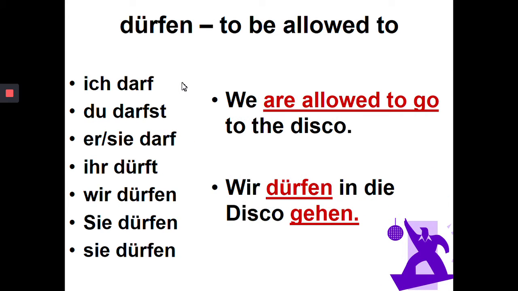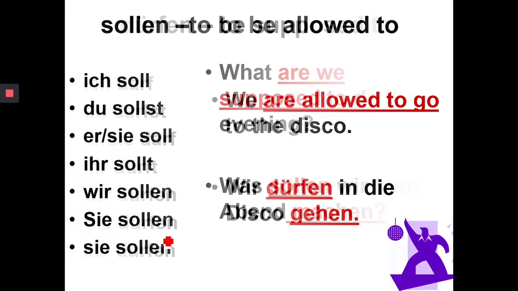Dürfen, to be allowed to. Ich darf. Du darfst. Er, sie, es darf. Right, those 2 the same. And then back to ihr dürft, wir dürfen, sie dürfen, Sie dürfen. We are allowed to go to the disco, wir dürfen in die Disco gehen.